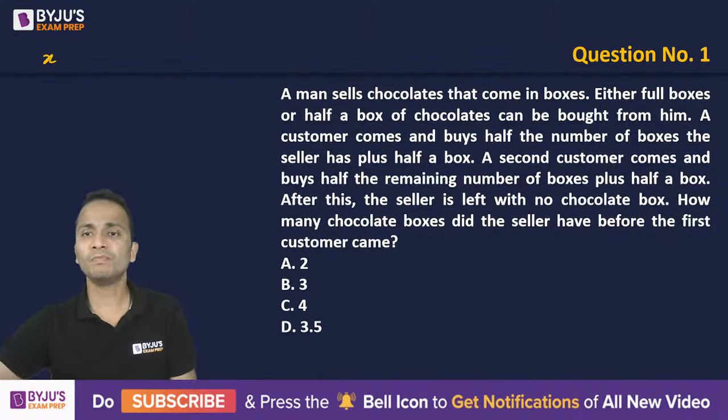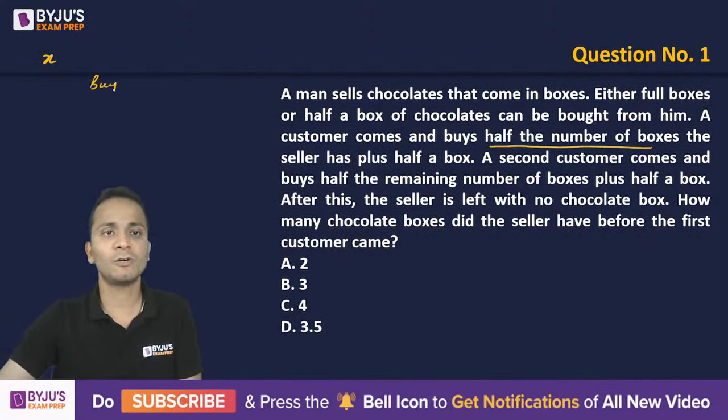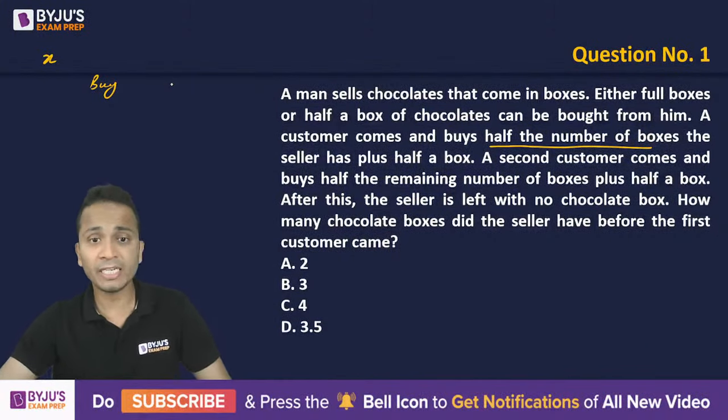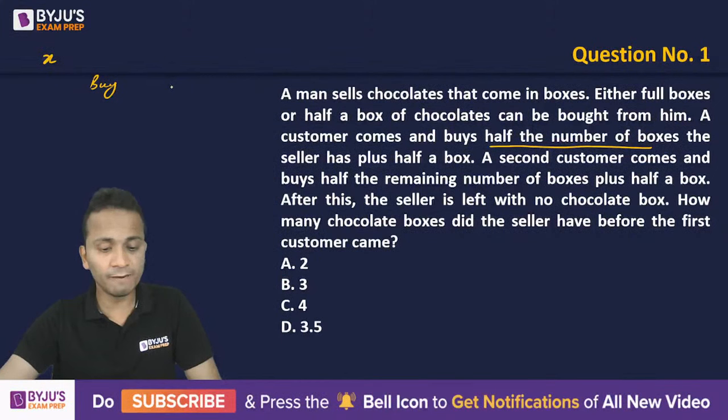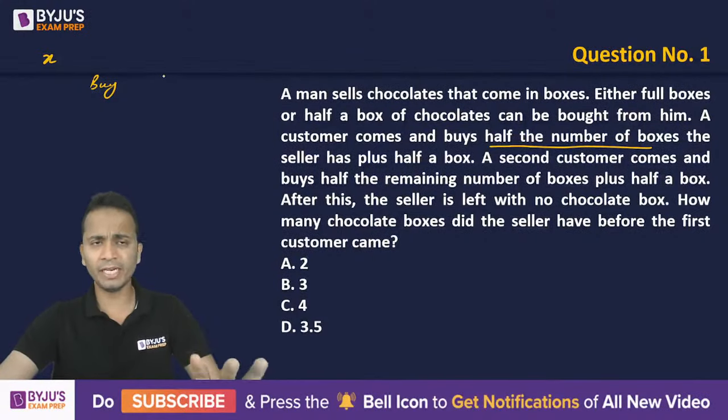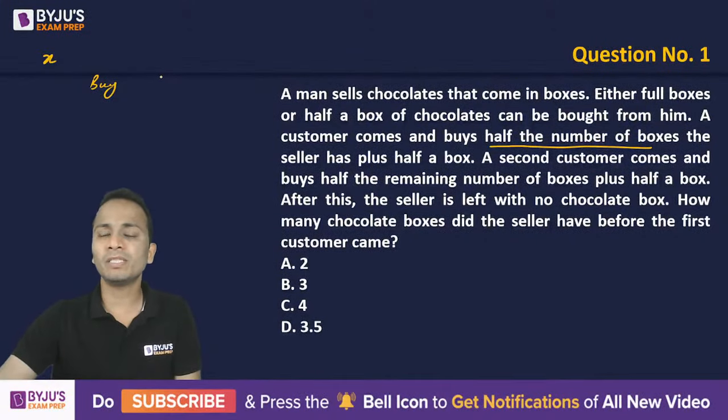Now, what happened with the first customer? The first customer buys half the number of boxes. So he will buy something, and the seller will be left with something. I'm getting different answers: 2, 3, 4. These are the three different answers I'm getting, so options A, B, and C. Never mind, all of you focus on the method that I'm using.